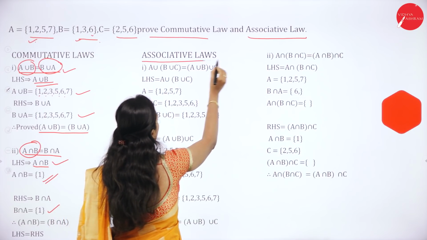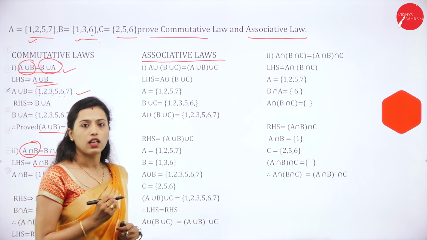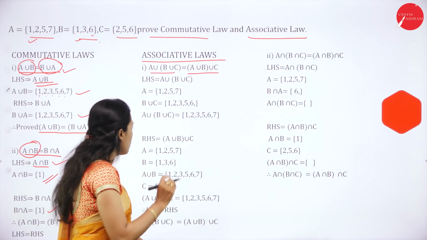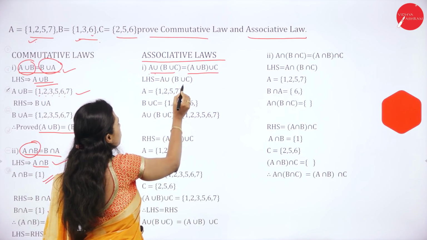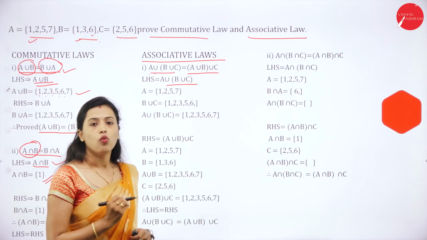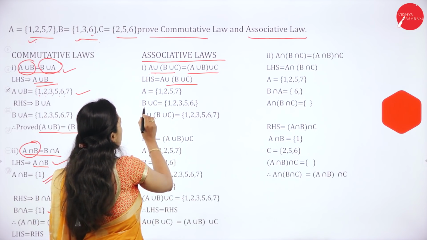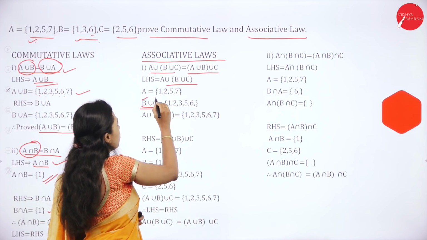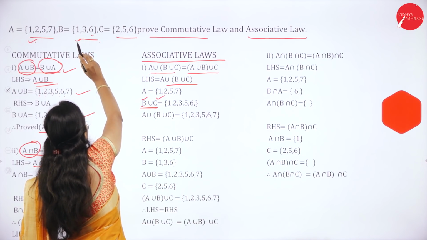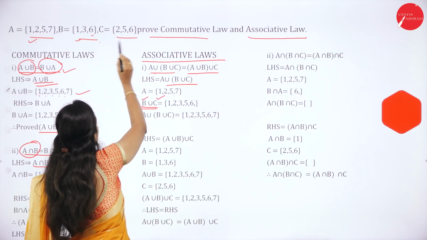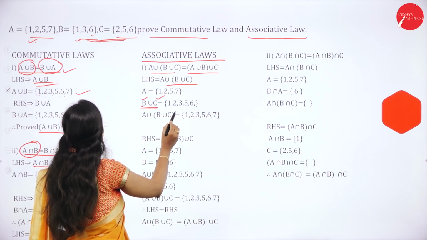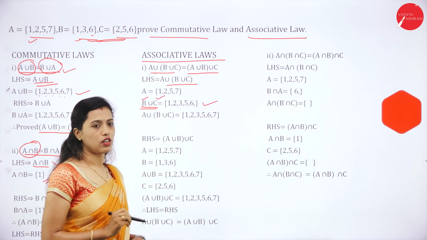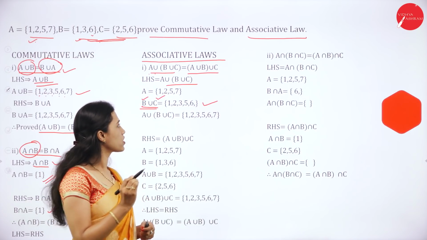Then what are the associative laws? The associative law is A union (B union C) is equal to (A union B) union C. Here take LHS, A union (B union C). So A is equal to {1, 2, 5, 7}. B union C we have to find out, means we have to combine set B with set C. Set B is {1, 3, 6}, C is {2, 5, 6}. Combine these two: 1, 2, 3, 5, 6. So B union C is equal to {1, 2, 3, 5, 6}.